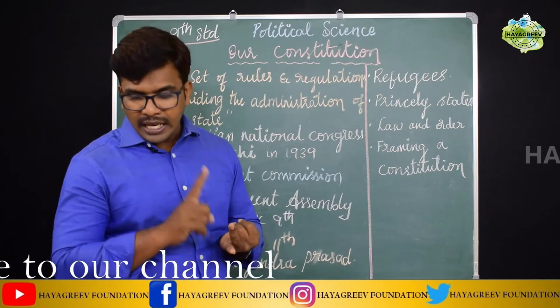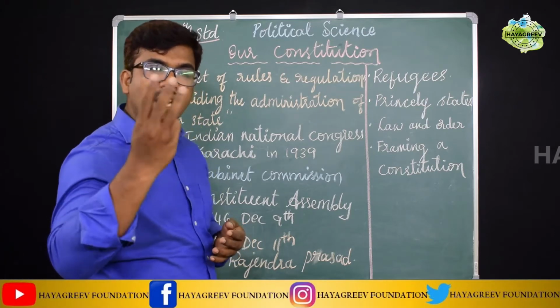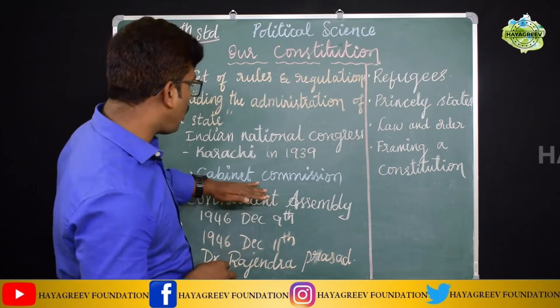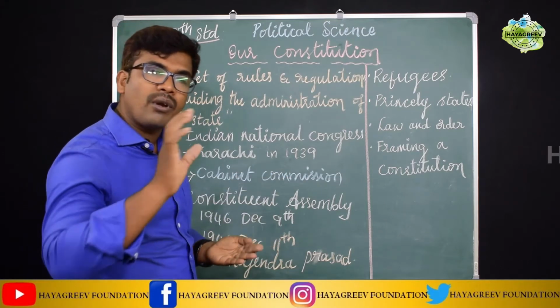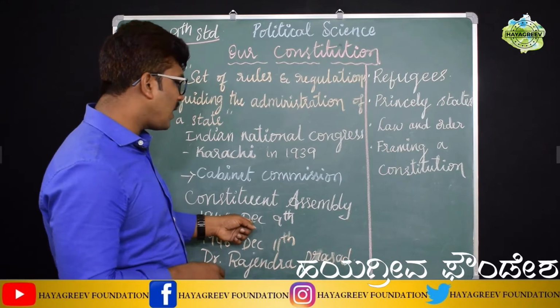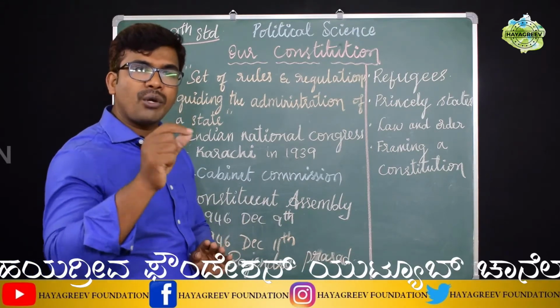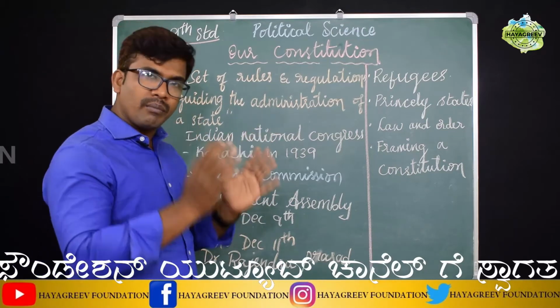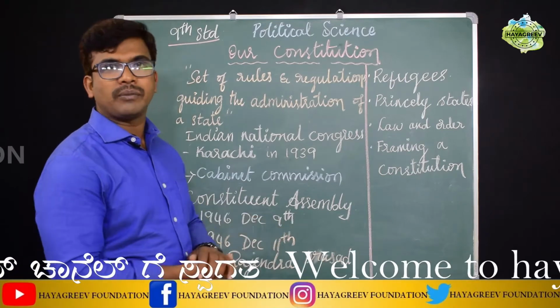And the third one is A.V. Alexander. So the Cabinet Mission consisted of three members. According to the recommendation of this Cabinet Mission, a Constituent Assembly was formed in India. The first Constituent Assembly met on December 9th, 1946.